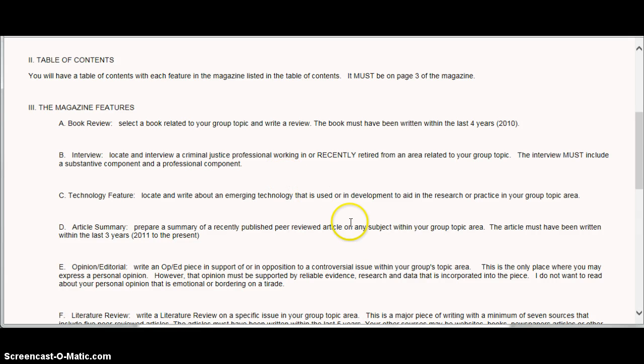You are also required to have a technology feature in your magazine. No profession operates now without some level of technology included. You are free to choose the technology that you want to use, but it has to be something that is emerging and that is going to advance the practice in the particular area. You are also required to have an article summary. You will prepare a summary of a recently published peer-reviewed article, and the article must have been written within the last 3 years. Anything older than 3 years is now dated information.